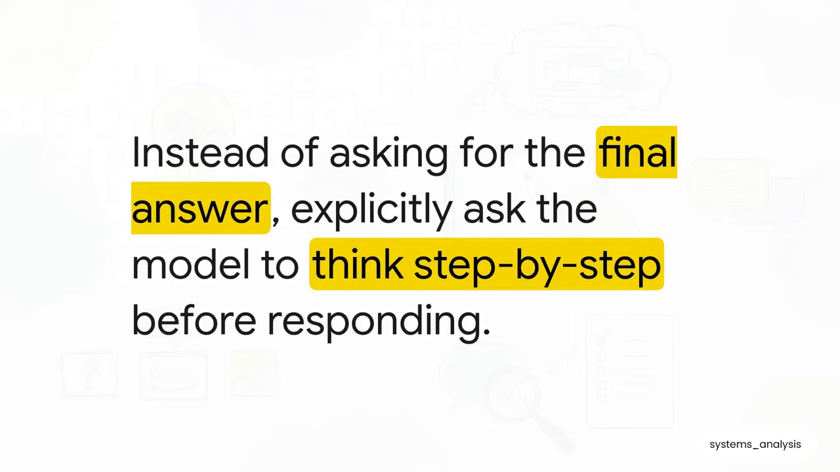And the whole idea boils down to this. Instead of just asking for the final answer, you have to explicitly ask the AI to show you its work. This is called chain of thought prompting, and it really does fundamentally change how the model tackles a hard problem.